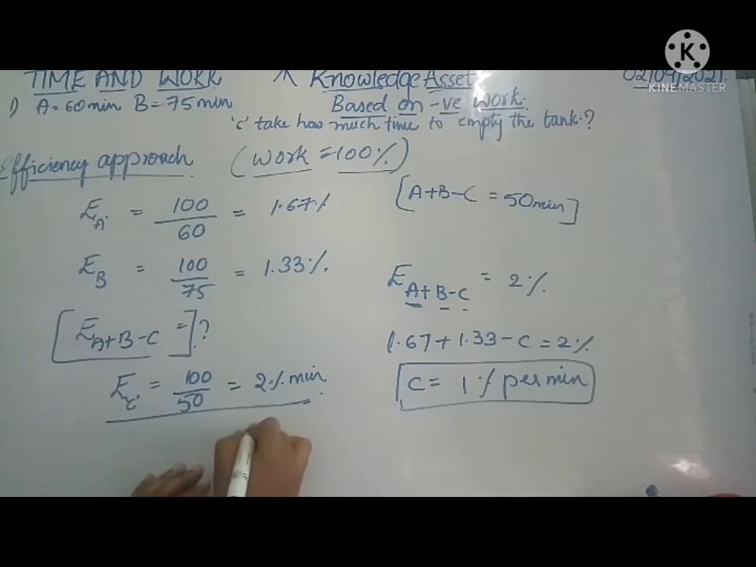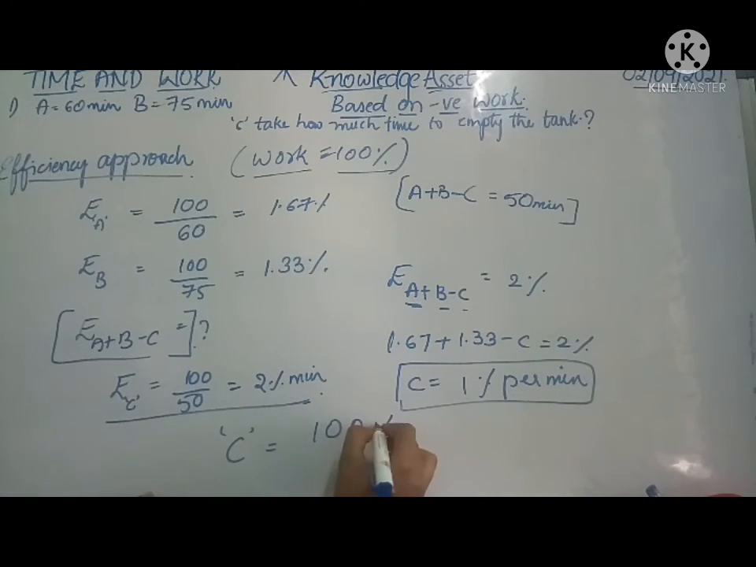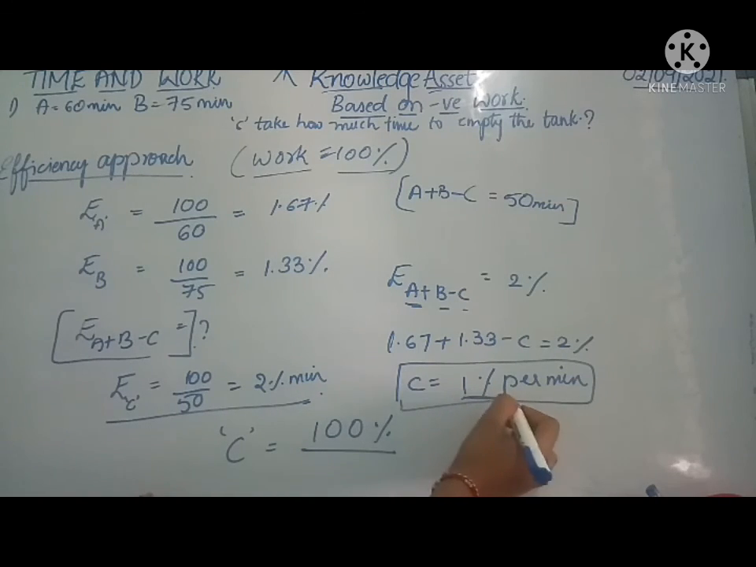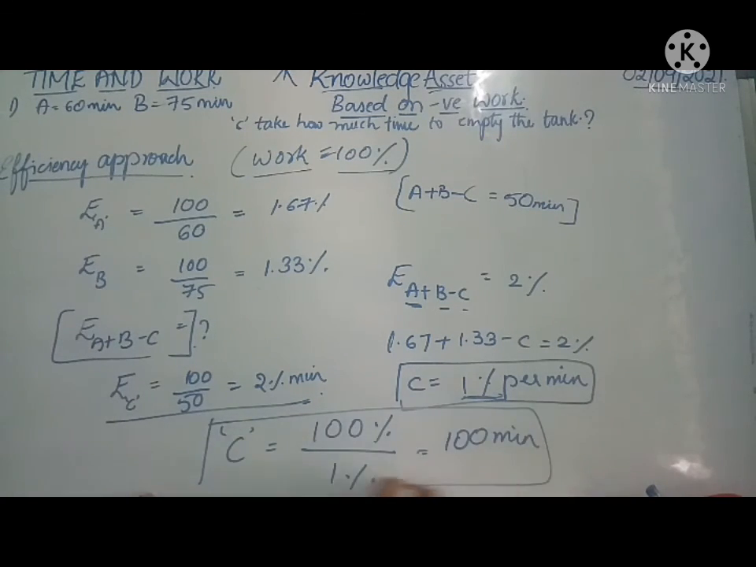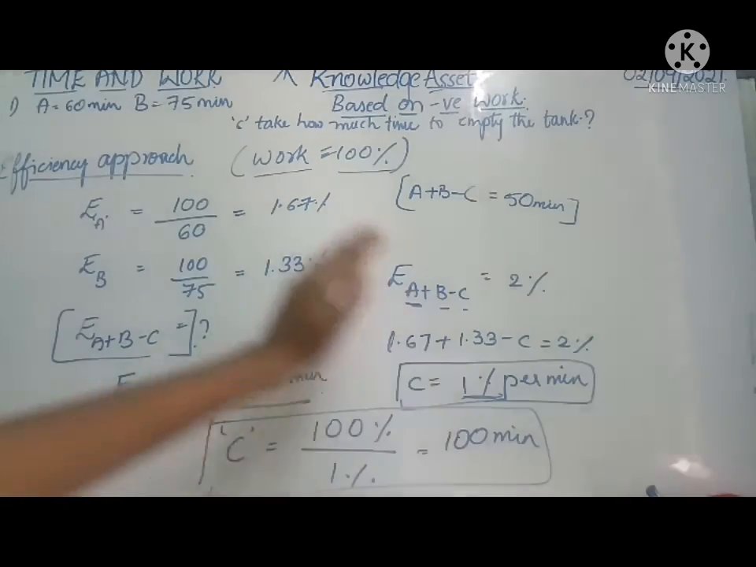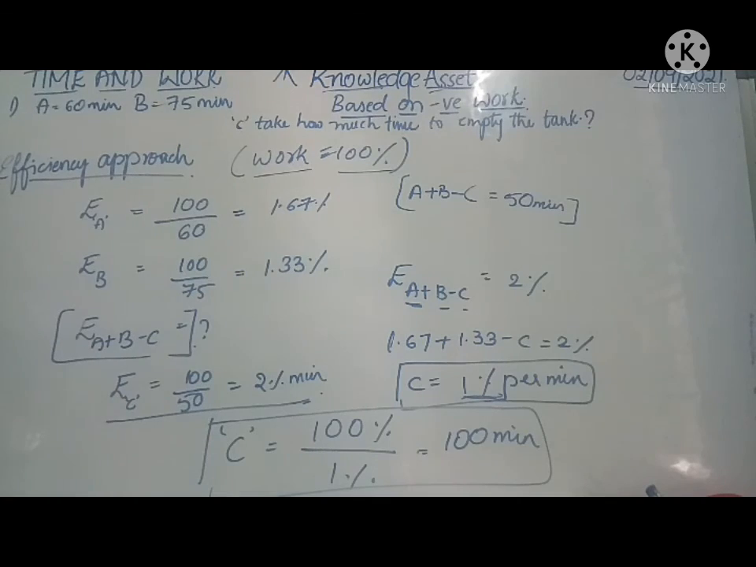Now how to calculate the time for C? The efficiency of C is 1% per minute, so the time is 100% divided by 1% per minute, which is equal to 100 minutes. So from this we can say that the solution in the per day approach and the efficiency approach is the same: 100 minutes here, and in the previous per day approach it was also 100 minutes.